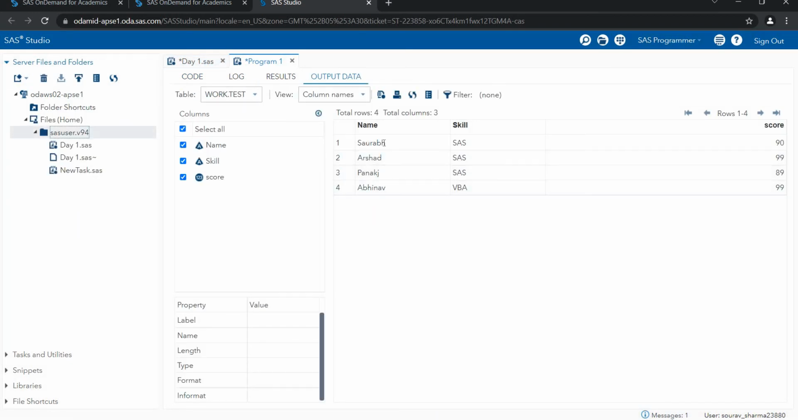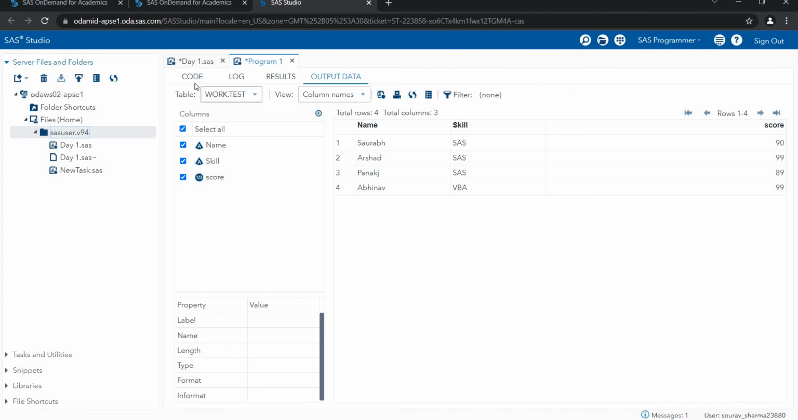Now you can see here they're showing the output data. The output data is name, skill, and score. You can also see here this name is showing with an A, which means this is my character. And the score is showing 1 2 3, that means this is my number.